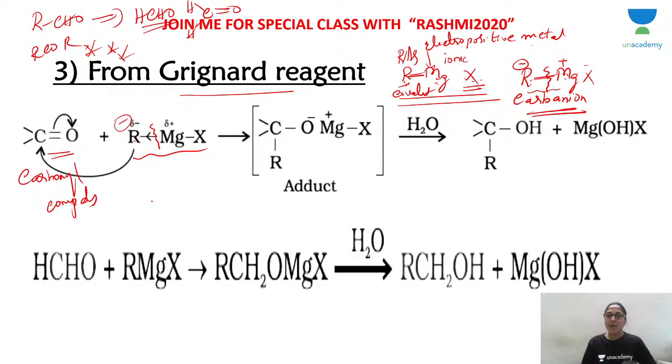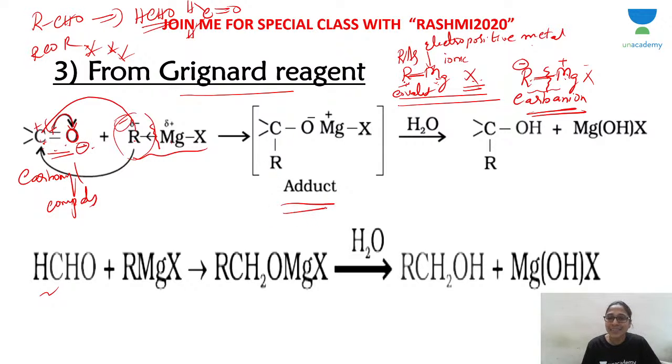Before I come to this, what is the general reaction? Basically, an addition reaction takes place. The carbonyl compound and Grignard reagent are added. How do you add? In a carbonyl compound, the carbon-oxygen bond is polar because oxygen is more electronegative than carbon. So the pi electron cloud is pulled by oxygen. Oxygen becomes negatively charged and carbon becomes positively charged. In Grignard reagent you have a carbanion, so the carbanion will attack the positive carbon. Because O is minus, Mg plus will be attracted to oxygen.